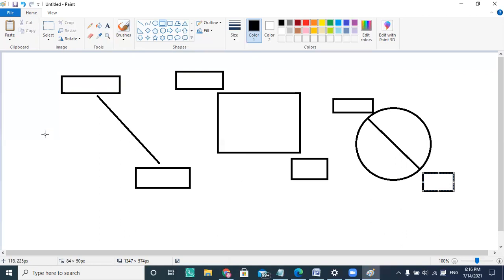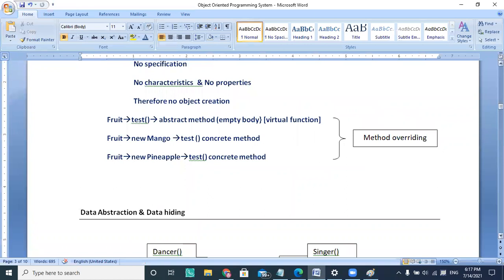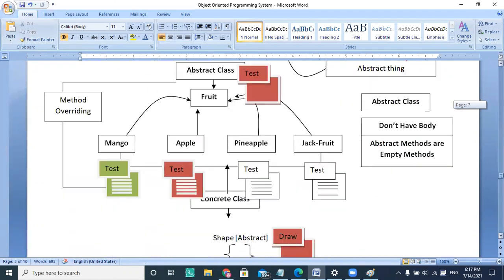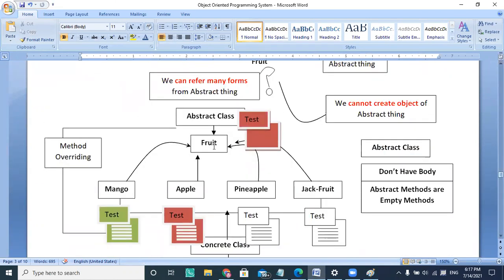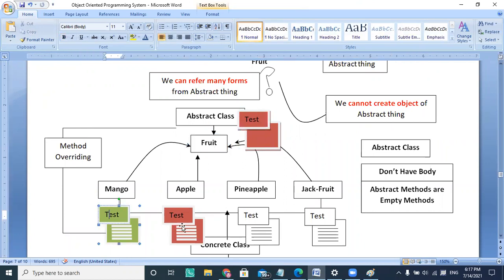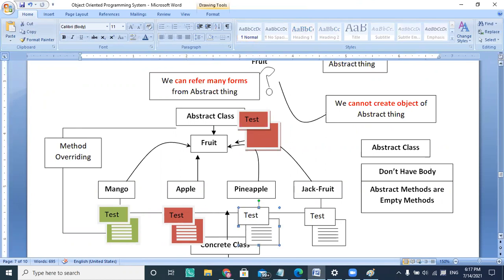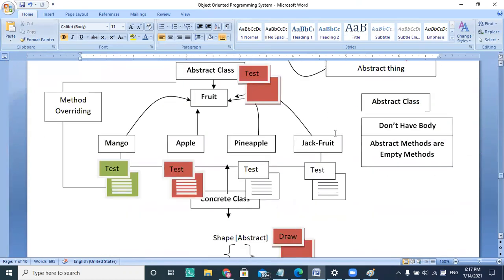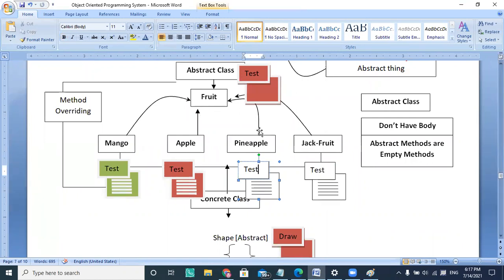Another example: shape is my abstract class, and let me show this particular example of polymorphism. This is an abstract class about the fruit, and the taste body is empty here. Mango has a taste, apple has a taste, pineapple has a taste, and jackfruit has a taste, and all of them are inherited from the base class here.